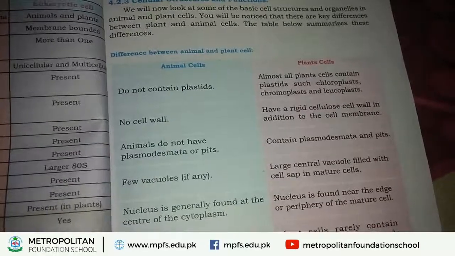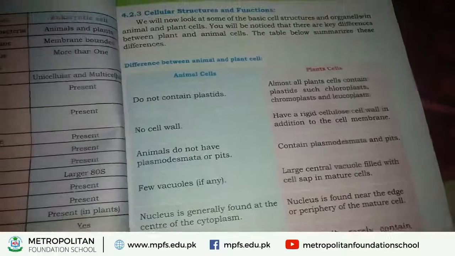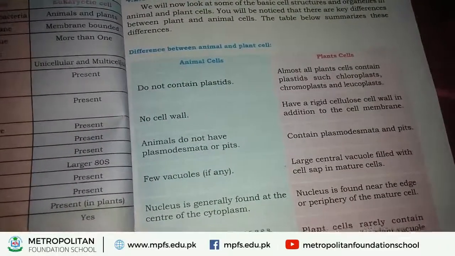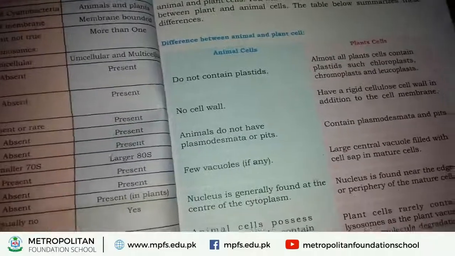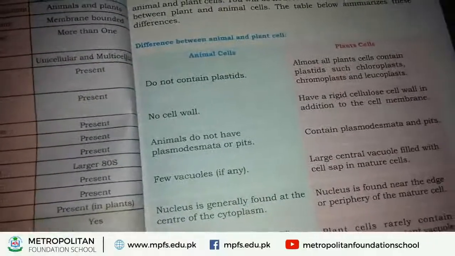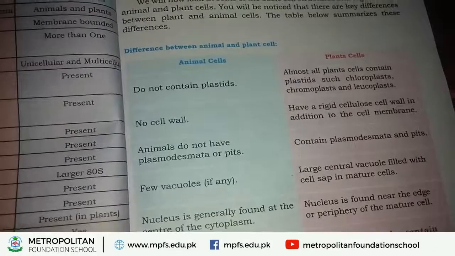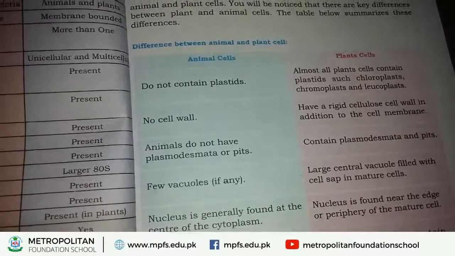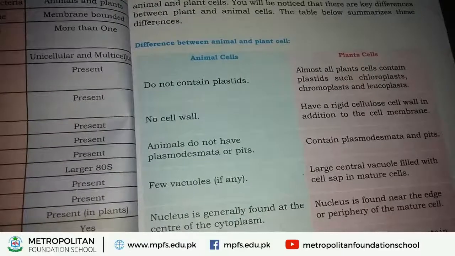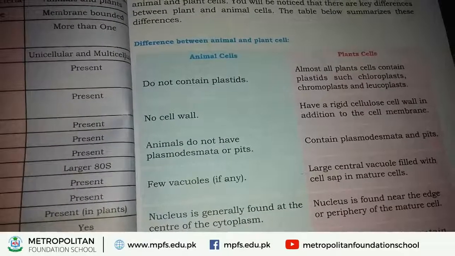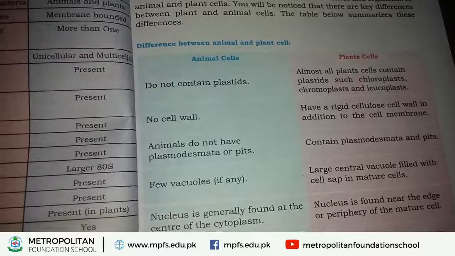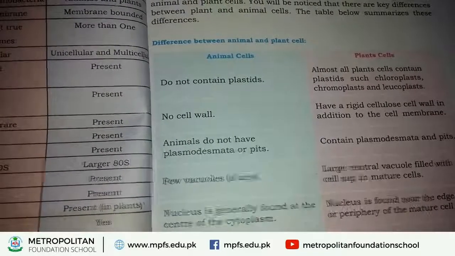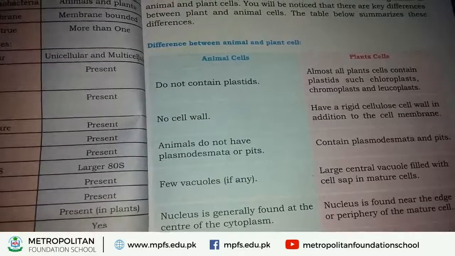Next structure is vacuole. What are vacuoles? Vacuoles are spherical shaped structures. Sometimes they are larger and sometimes smaller. In animal cell, a few vacuoles are present and the main function of vacuole is to store food. And these vacuoles are present all over the animal cell.